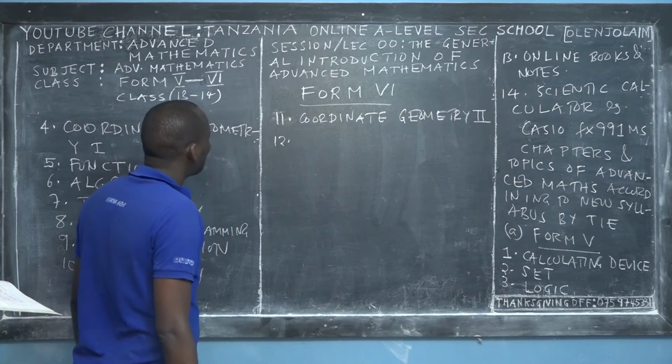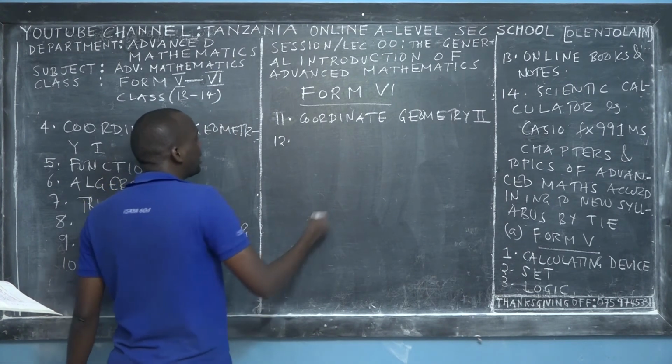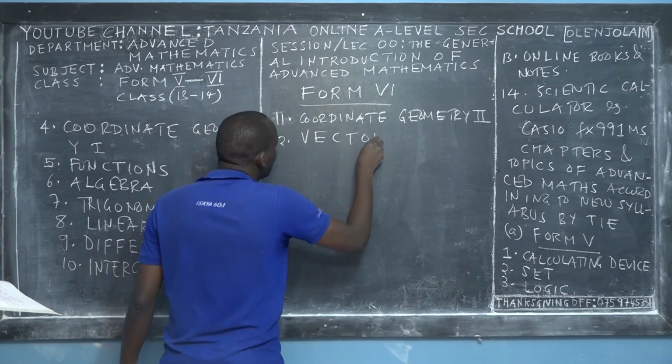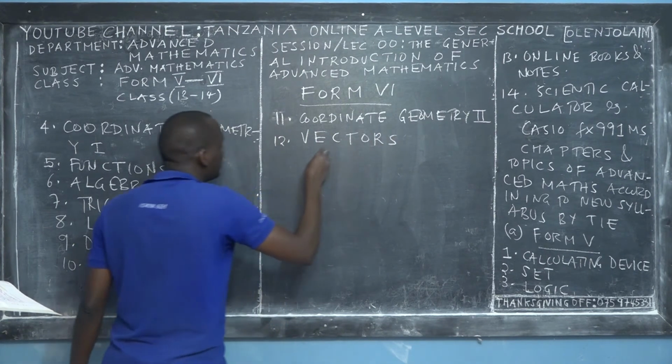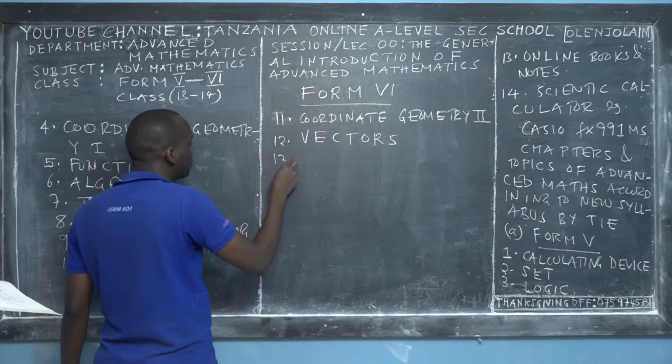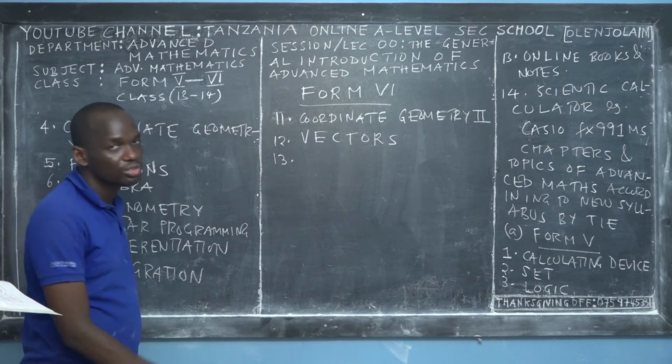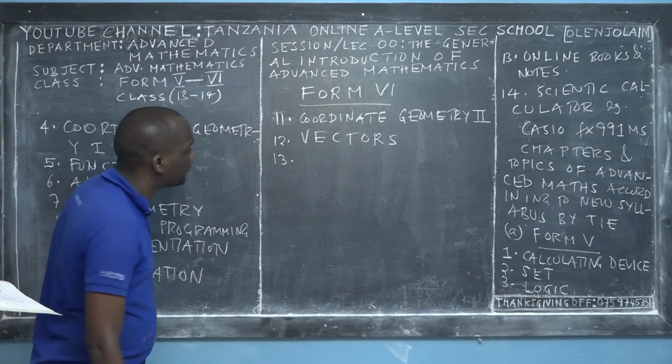Okay. The next topic after coordinate geometry, according to the syllabus, is vectors. Vectors have been simplified compared to what we learned before, because you don't learn planes or vector equations of the line.